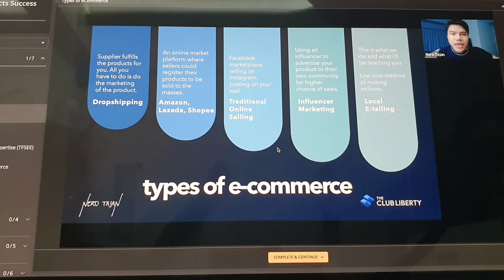Next, Amazon, Lazada, and Shopee. Ano yung Amazon, Lazada, and Shopee? This is the e-commerce platform na super famous ngayon. A lot of people are using these platforms for convenience. But have you noticed that most of these stores are competing on price? We're choosing items na pinakamura always. If you like buying on Amazon, Lazada, Shopee, you're always buying the cheapest one.